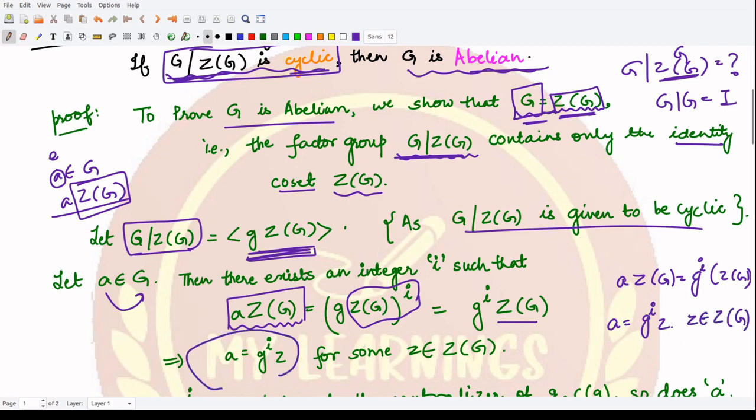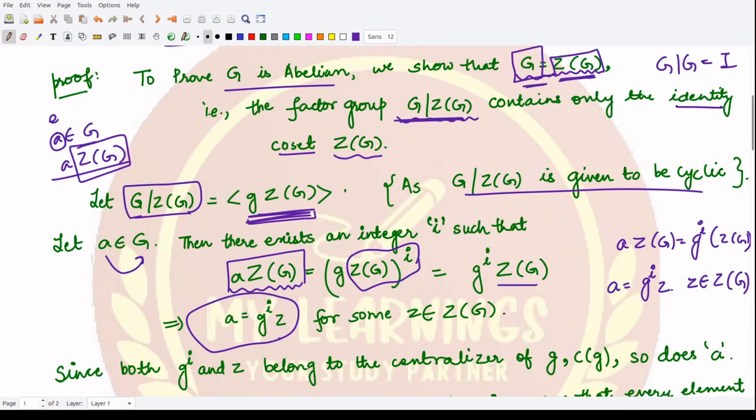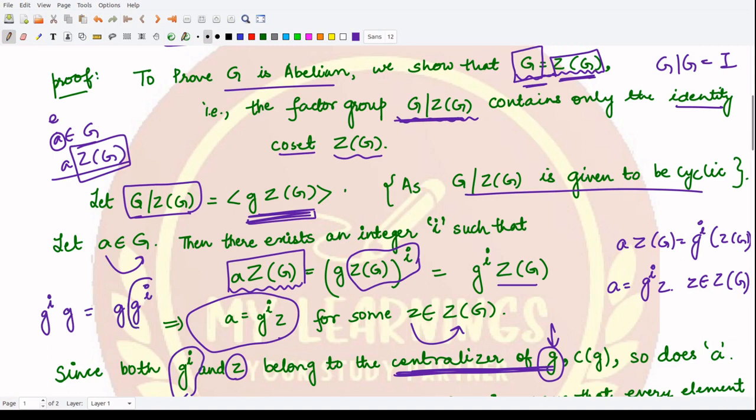This is how we can represent it using the properties of center. Now, because g raised to power i and z both belong to the centralizer of G. The centralizer of G contains all those elements which commute with g, right? This is the definition. Now z, because it is a member of the center, would commute with every member of G. Hence, it would also commute with g in particular. And moreover, g raised to power i would definitely commute with g. There is no issue, right? So therefore, this g raised to power i is also a member of the centralizer of G.